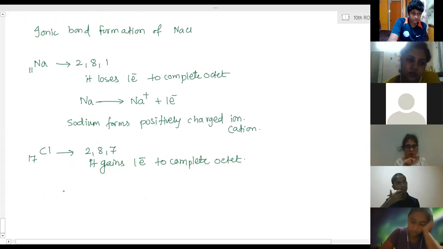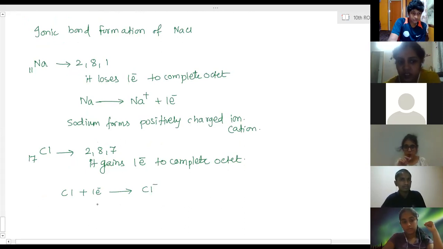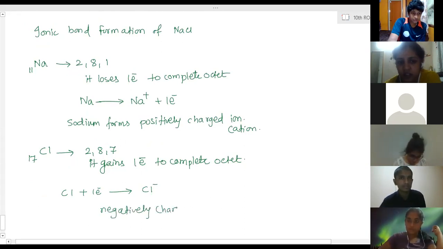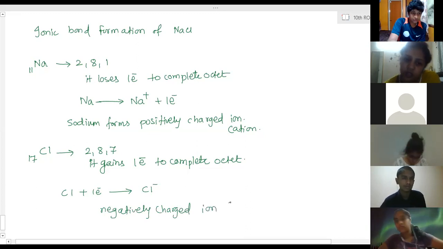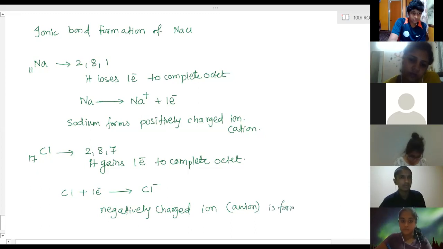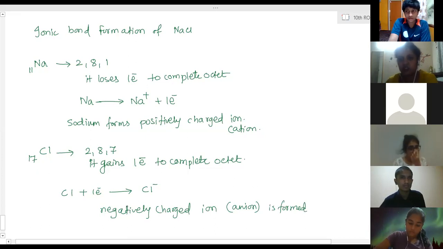So chlorine plus 1 electron forms the chlorine ion, which is negatively charged. Negatively charged chlorine is formed. An ion, that is an anion, is formed. Now these two, due to opposite charges, attract each other.